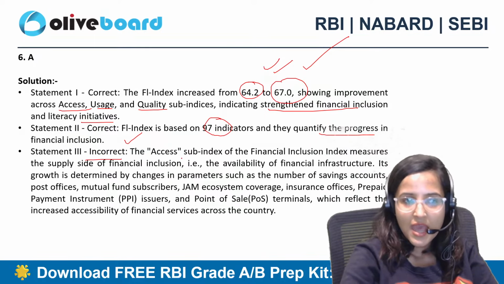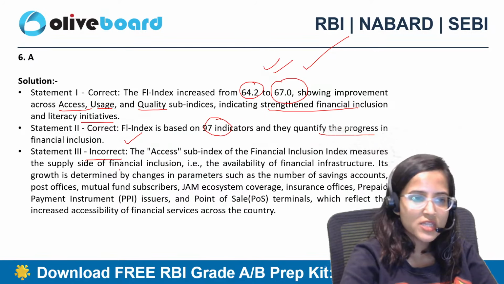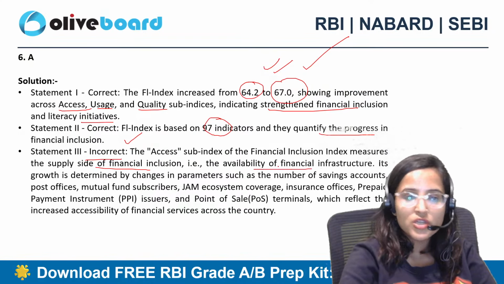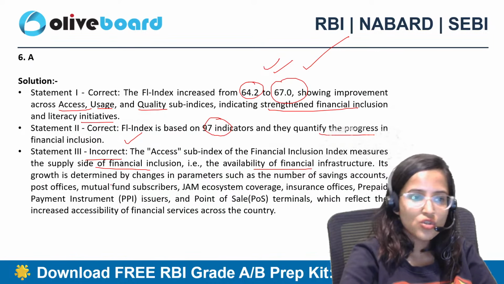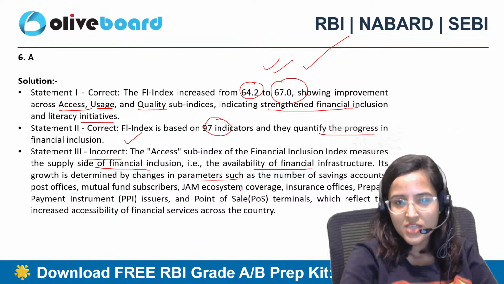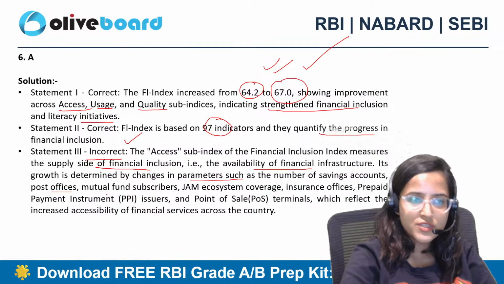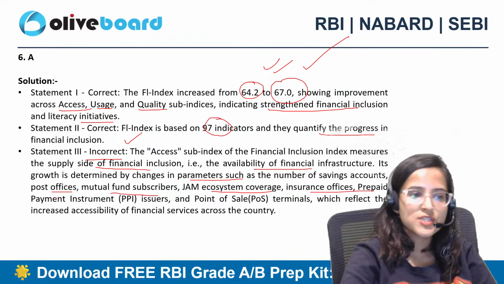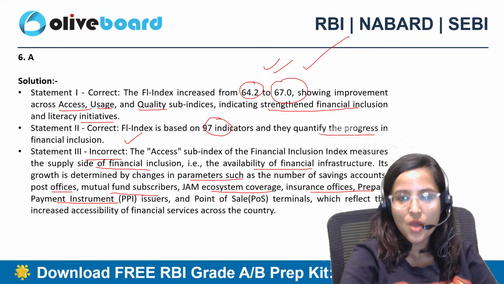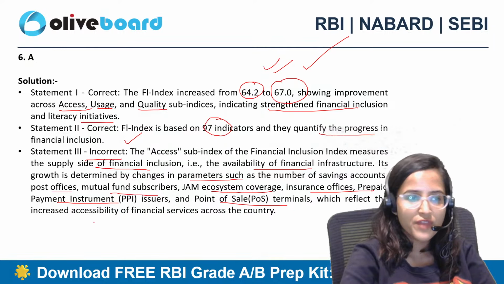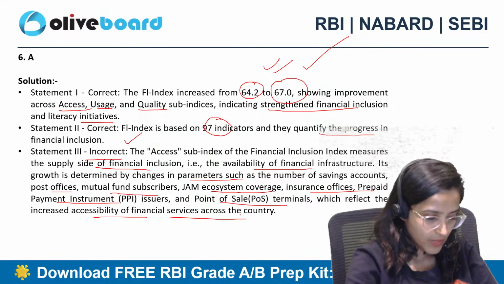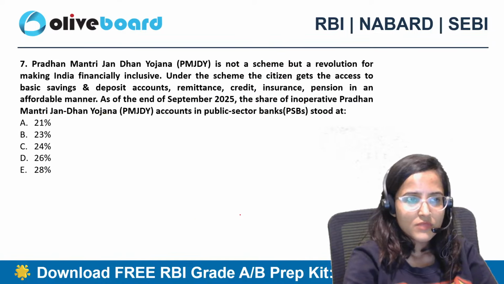The third is incorrect. The access sub-index of the Financial Inclusion Index measures the supply side of financial inclusion, that is the availability of financial infrastructure. Its growth is determined by changes in parameters such as the number of savings accounts, post offices, mutual fund subscribers, JAM ecosystem coverage, insurance offices, prepaid payment instrument issuers, point of sale terminals, which reflect the increased accessibility of financial services across the country. Right? ठीक है? Seventh question.